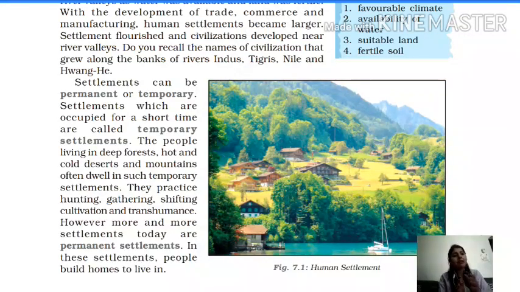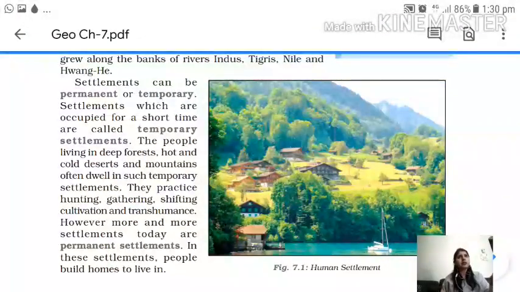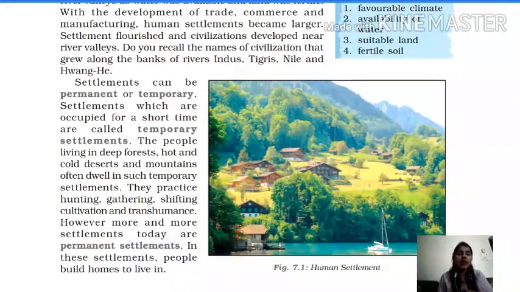So now we are going to see what a permanent settlement is. Permanent settlement क्या होती है? Where people used to practice crops and they started settling their house in the same place, है ना, because our ancestors were not well aware of the benefit of growing crops, how they can grow good crops, right? But nowadays, in probably 90% of cases, we can find only permanent settlements, okay, where people live according to their comfort zone and wherever they get their trade, their agriculture or their work, fine, and they settle their homes in that particular place. That is known as a permanent settlement, fine.